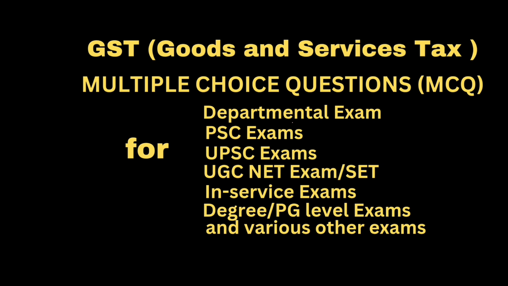Question. Which of the following inward supplies are not eligible for ITC in case of a company manufacturing paints? Answer. Option A. Food and beverage. Option B. Outdoor catering. Option C. Beauty treatment and health services. Option D. All of the above. Correct answer. Option D. All of the above. Question. Which of the following inward supplies are eligible for ITC in case of a company manufacturing paints? Answer. Motor vehicles and other conveyances where they are used for transportation of goods.